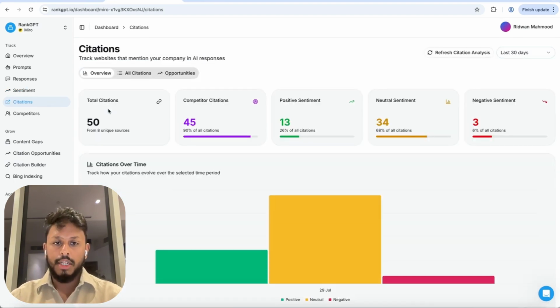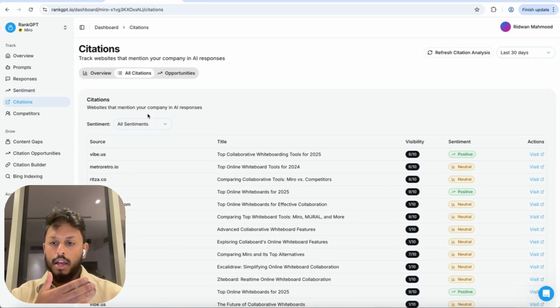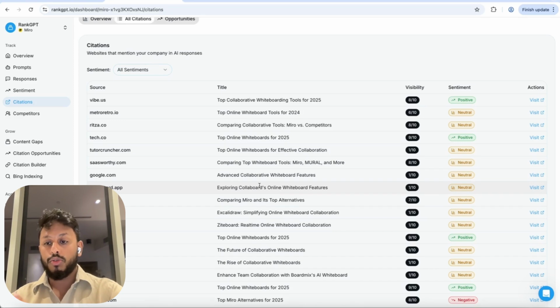What citations are: when you use ChatGPT and Gemini and so on, you'll see that it often gives you sources for the URLs that it is using from the internet to give you its answer. So citations allows you to monitor this and track what sources LLMs and AI models are using to talk about you. And this way, you can monitor all of the sources that AI is using to give its answers.